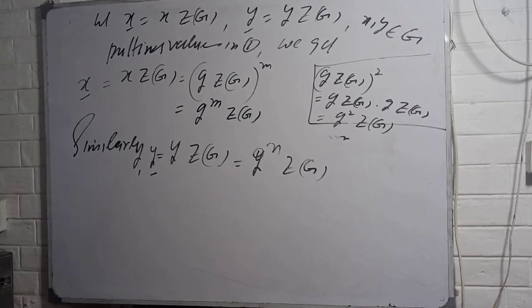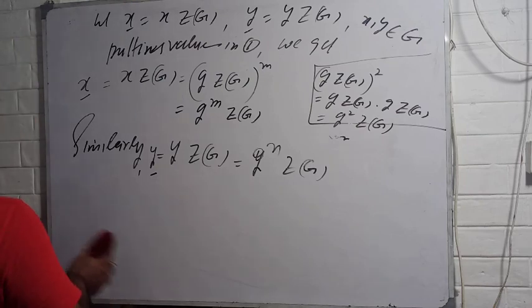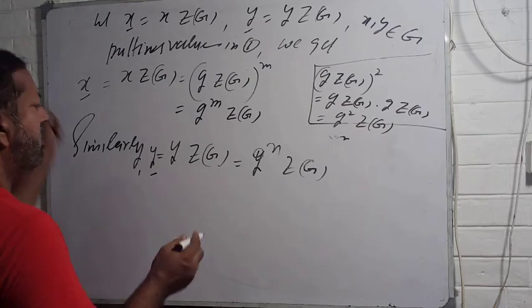Okay. Now this means that you have two ideas.